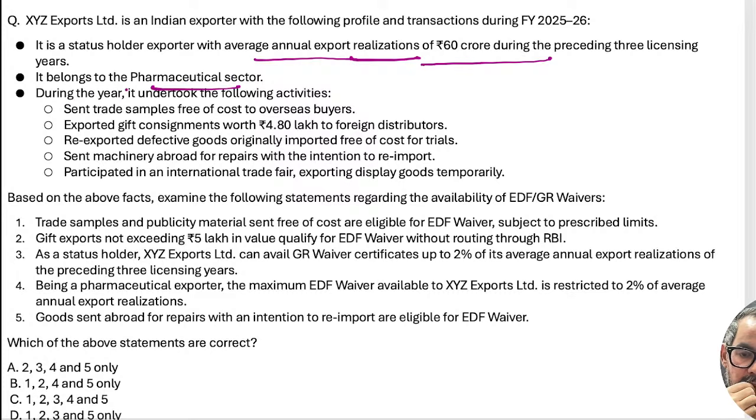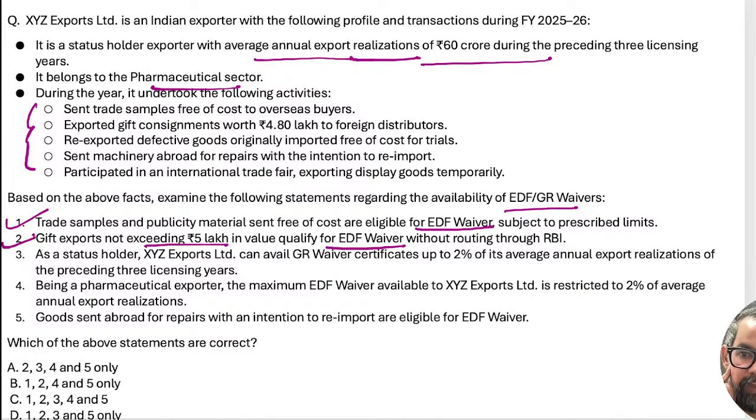Pharmaceutical sector. Remember that rule of 8% for the pharmaceutical sector. So trade samples and publicity material sent free, EDF waiver will be there. Gift export not exceeding 5 lakh value qualifies for EDF waiver.